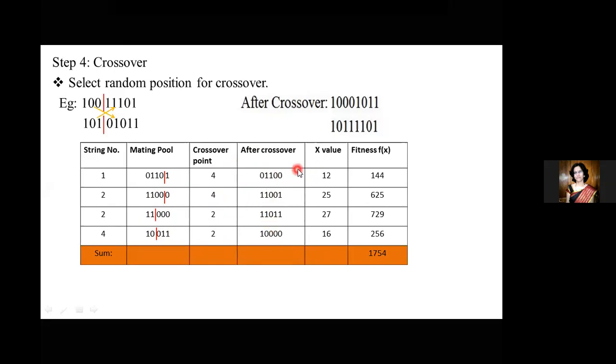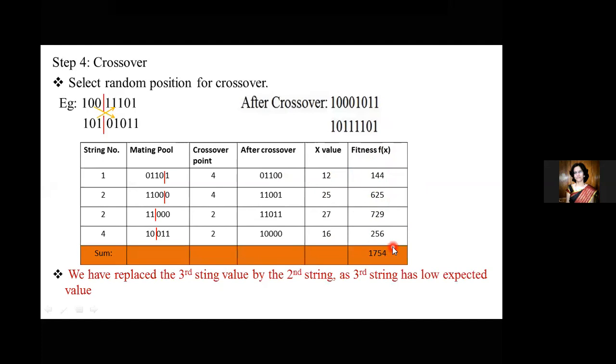Now the x value is again finding the integer values of these binary values. I have found 12, 25, 27, and 16. Fitness, again, is squaring of this: 12 square, 25 square, 27 square, and 16 square. After finding the fitness f of x, we have summed up and written the value 1754 as the final one. I've just mentioned it below.